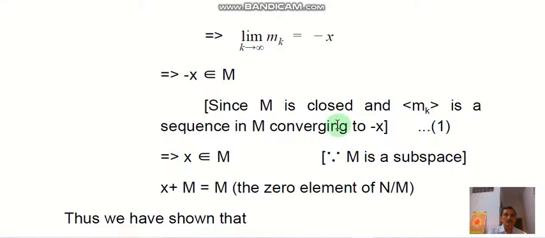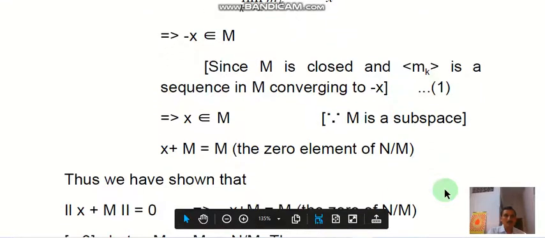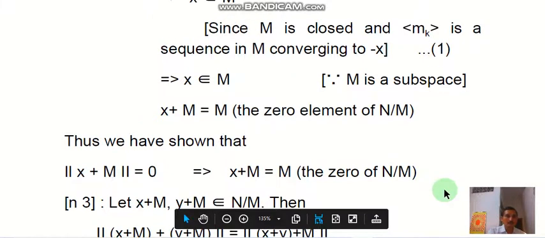So the limit of m_k as k tends to infinity equals minus x, and therefore minus x belongs to M, since M is a closed set and m_k is a sequence in M converging to minus x. Therefore x belongs to M, and then x + M equals M, the zero element of N/M. Thus we have shown the second condition: if the norm of x + M equals 0, then x + M equals M.